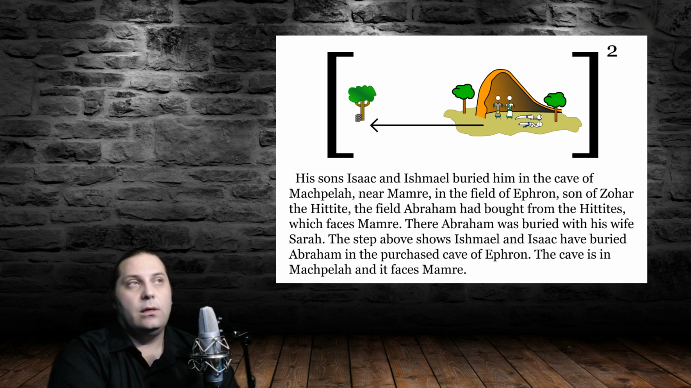Step 2. His sons Isaac and Ishmael buried him in the cave of Machpelah near Mamre, in the field of Ephron, son of Zohar the Hittite, the field Abraham had bought from the Hittites, which faces Mamre. There Abraham was buried with his wife Sarah. The step above shows Ishmael and Isaac have buried Abraham in the purchased cave of Ephron. The cave is in Machpelah and it faces Mamre.